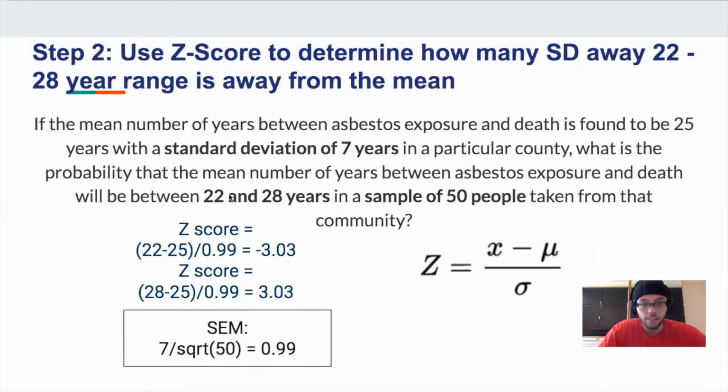So for the lower end of this, we're going to do 22 minus 25 over 0.99, which becomes negative 3.03. And then for the upper tail of this range, it's 28 minus 25 over 0.99, which is 3.03. So that's the end of step 2.